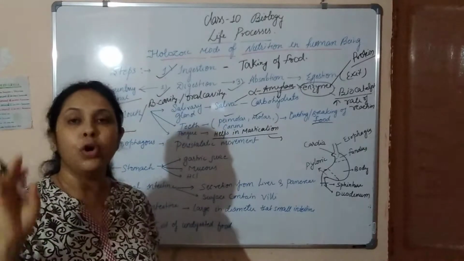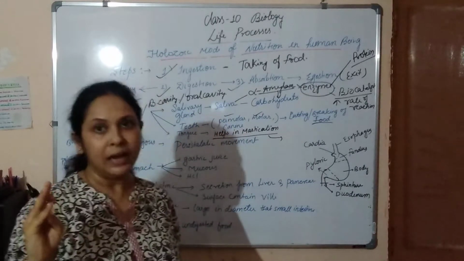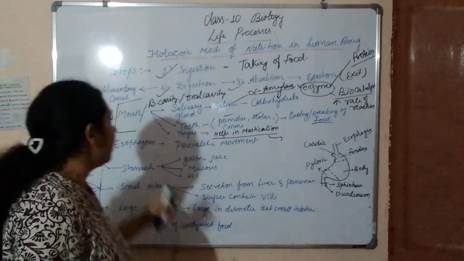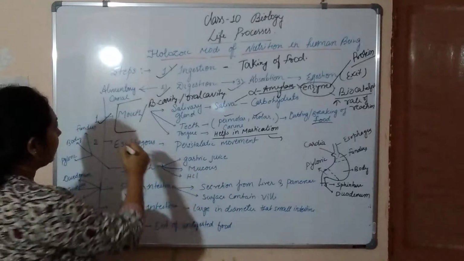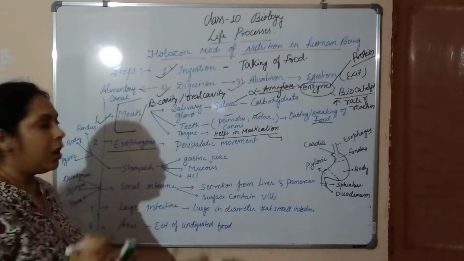Next, this is the oral cavity, which can be called the buccal cavity or oral cavity, and three things are present: the salivary glands, teeth, and the third one is your tongue.